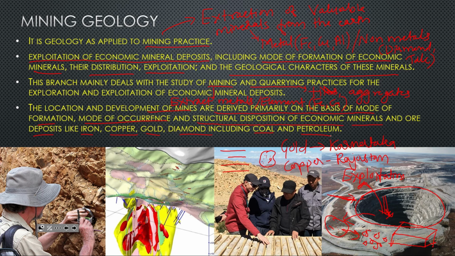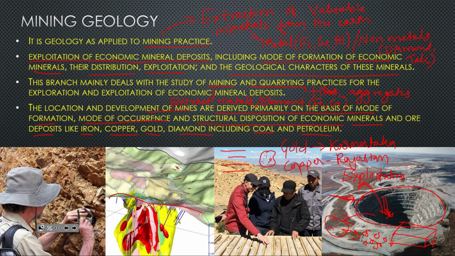So mode of formation I told you about: in which mode the ore is present, mode in the sense of shape and size. Mode of occurrence is how they are present, whether they are present in a pipe, like here you can see.